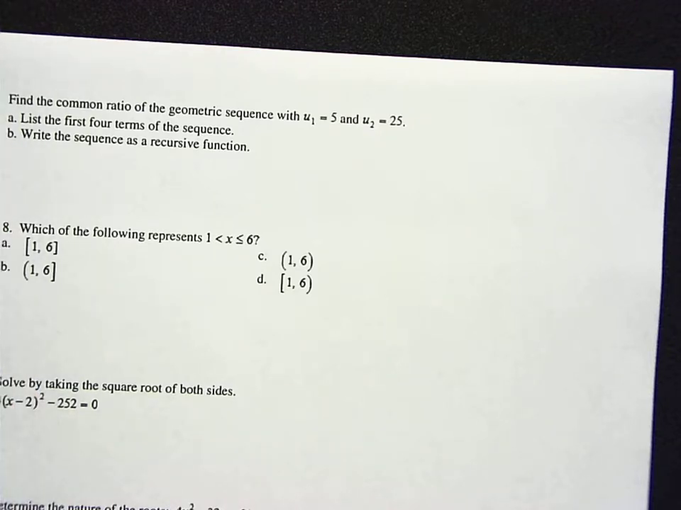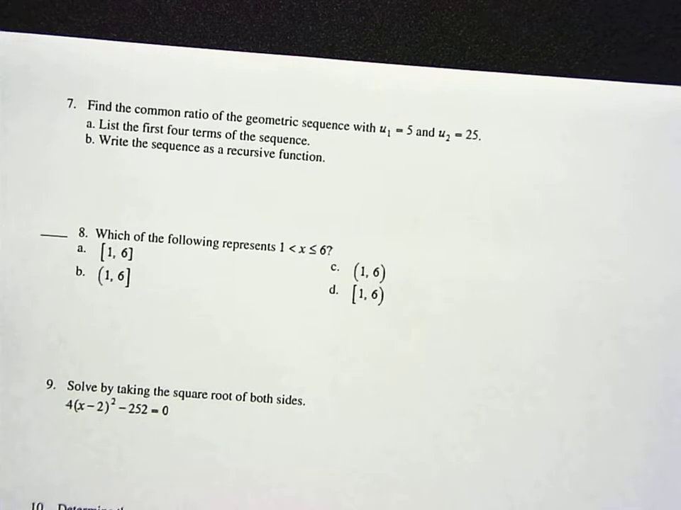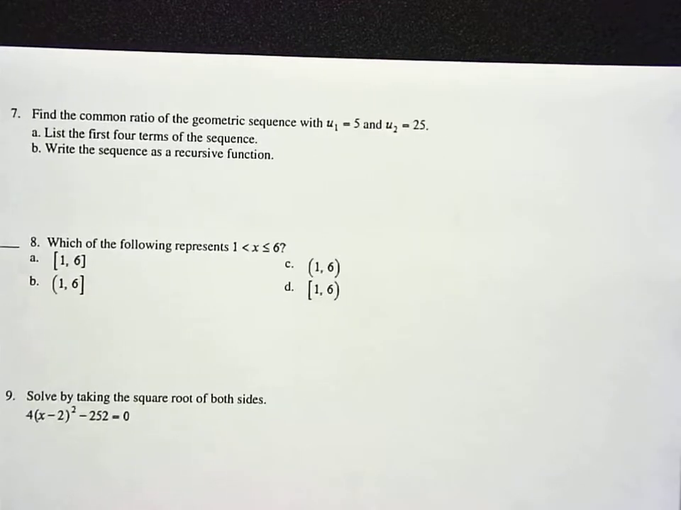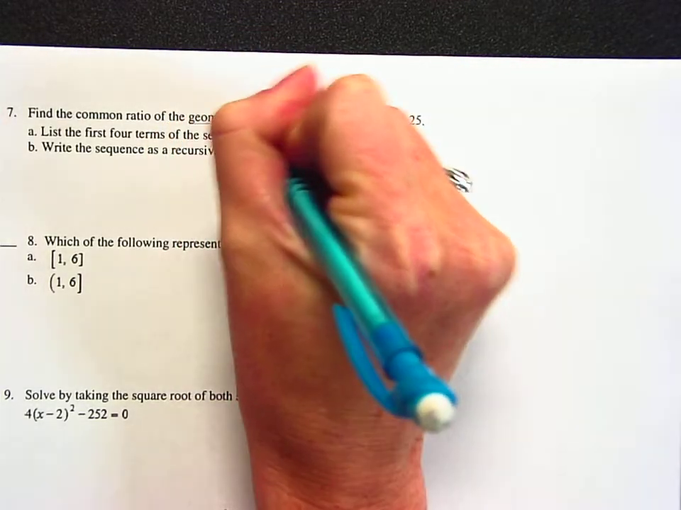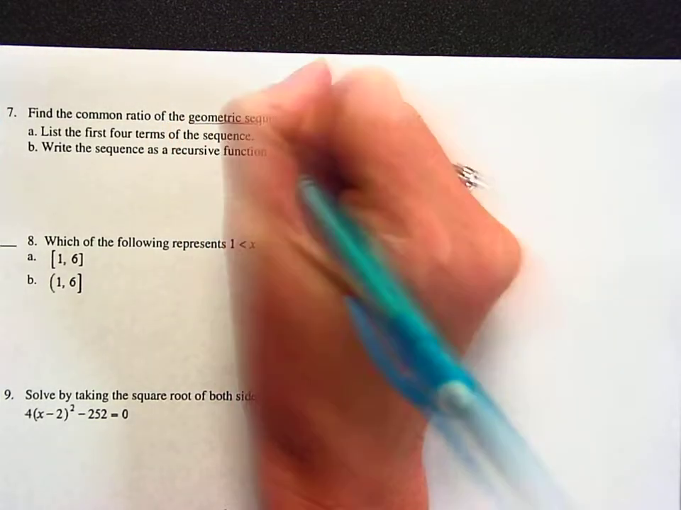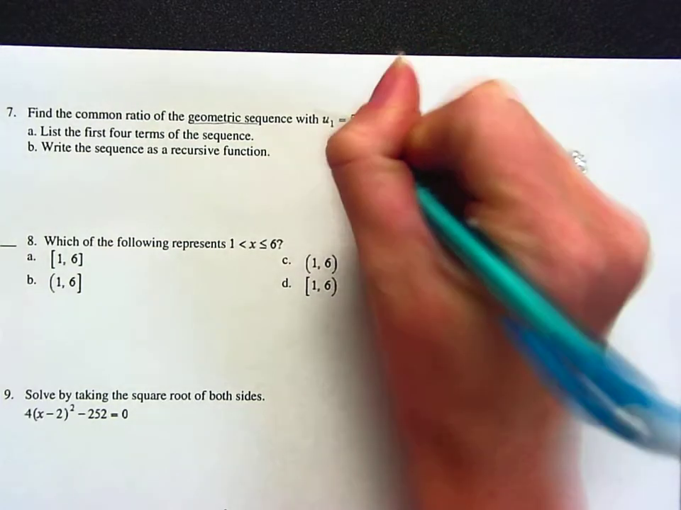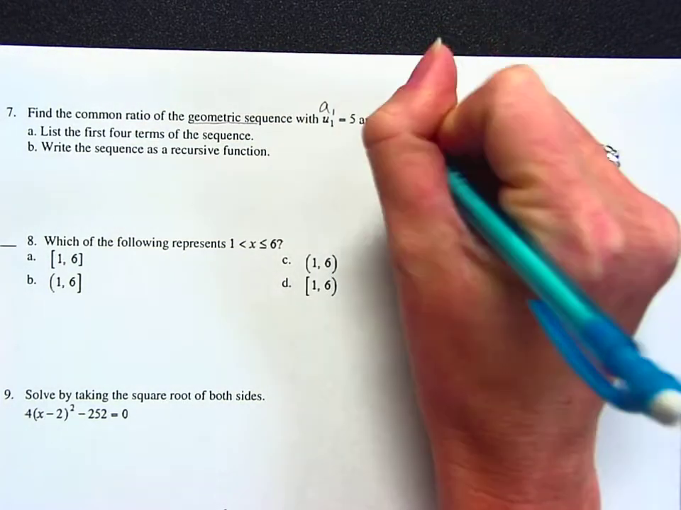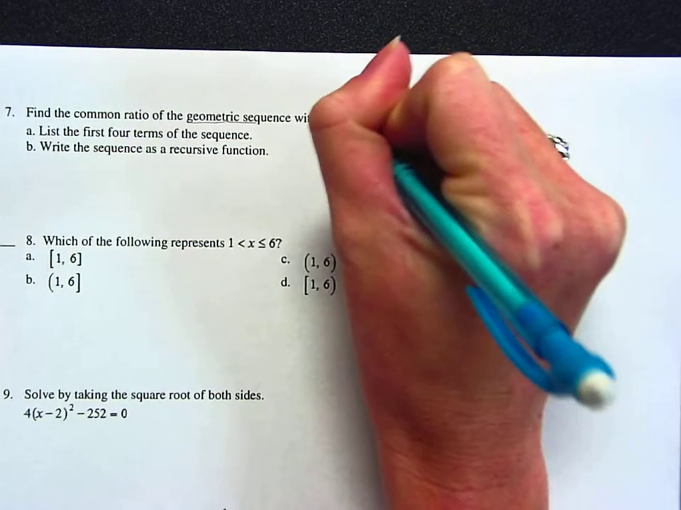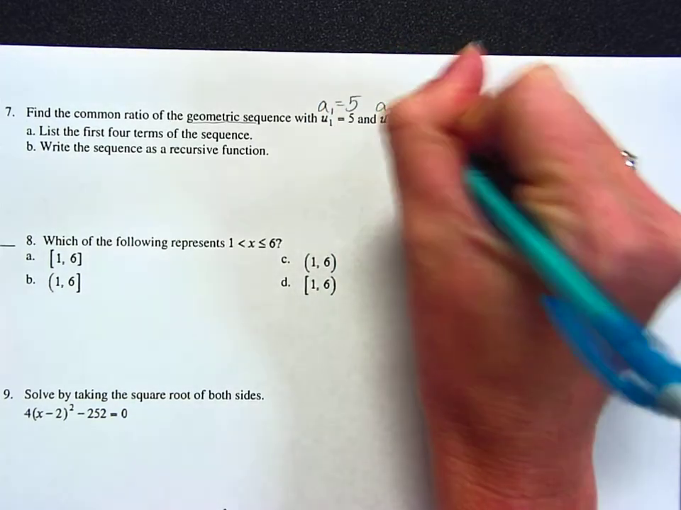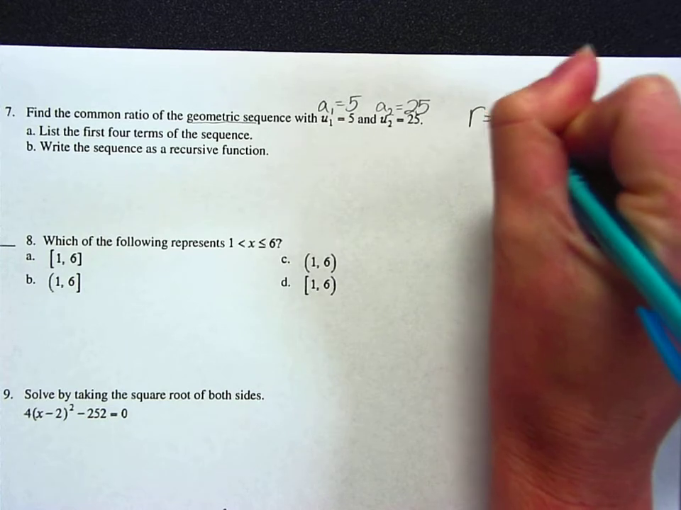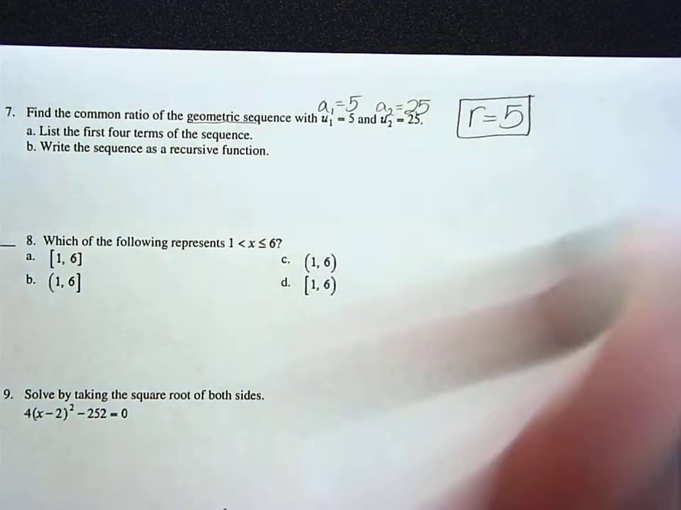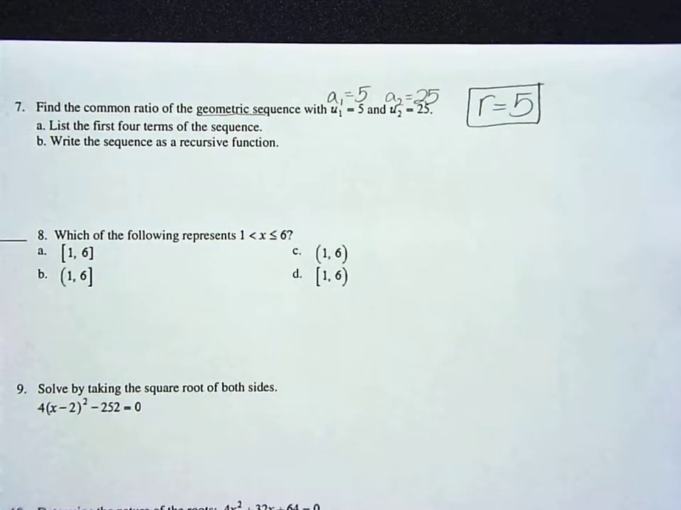Okay, starting with number 7 on this one, we're still working on sequences and series. It asked me first to find the common ratio of the geometric sequence. So geometric means that we know we're multiplying by the same number each time. So to get from, let's call this a sub 1 and this one a sub 2. So if a sub 1 is 5 and a sub 2 is 25, then that tells me that we're multiplying by 5 each time. So again, I know I'm multiplying because it's geometric, and then that's going to be my